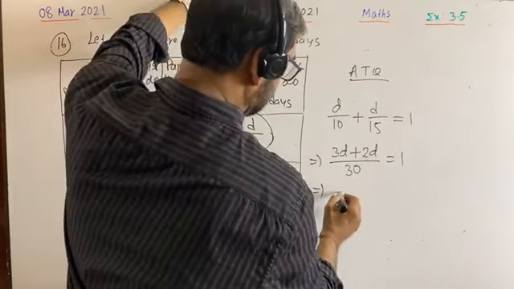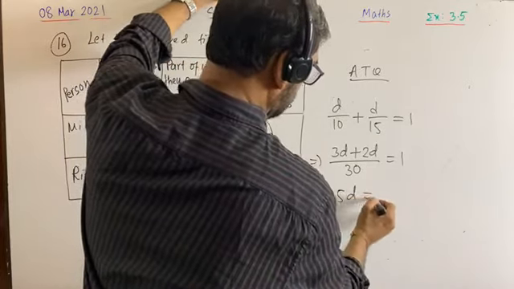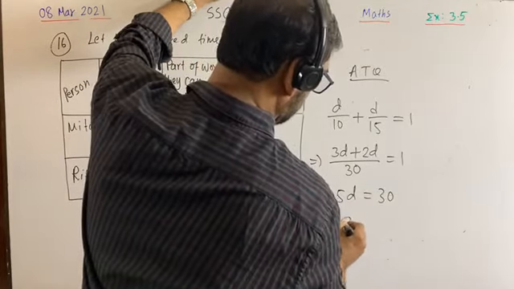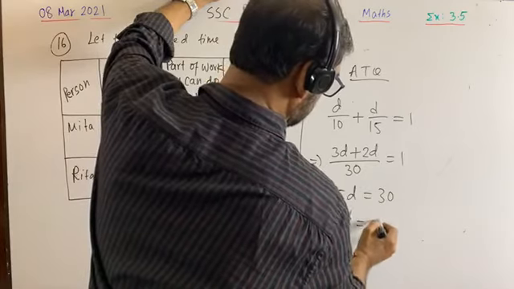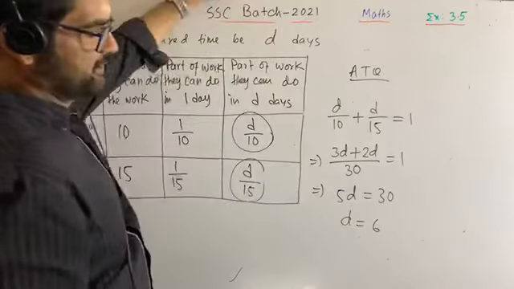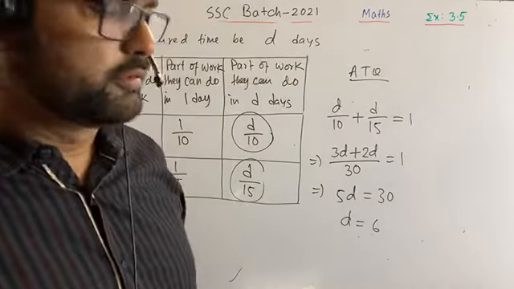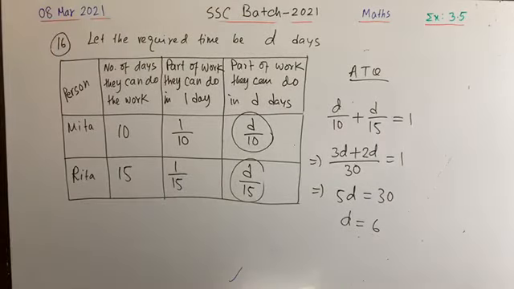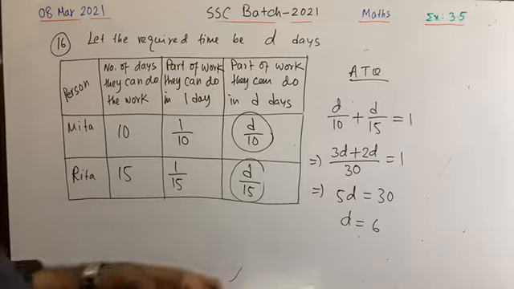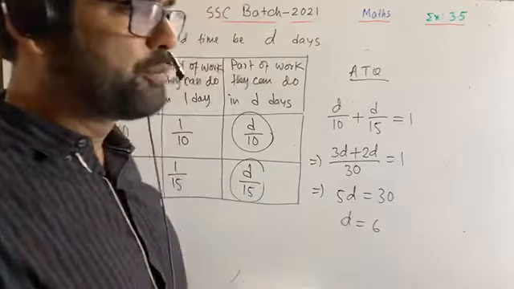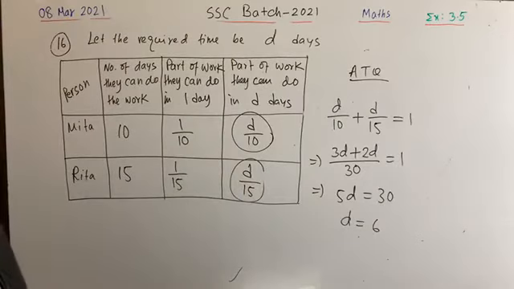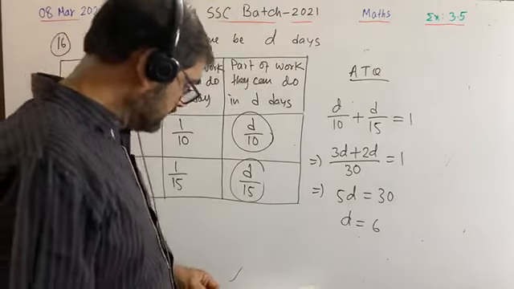So 5D is equal to 30, so the value of D is 6. So the answer is 6 days. If Mita and Rita both start together, they will need only 6 days to complete the whole work.